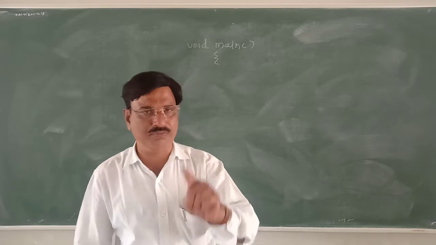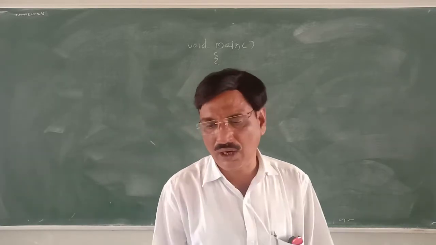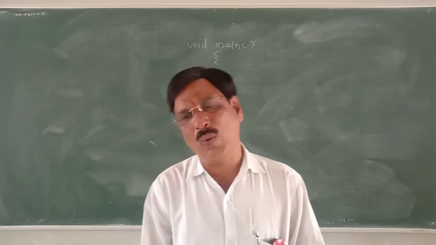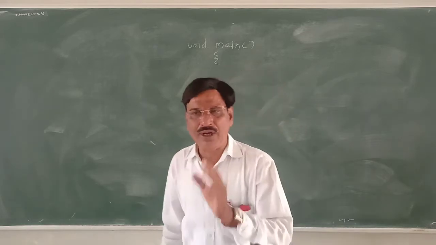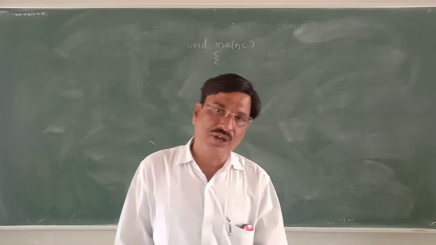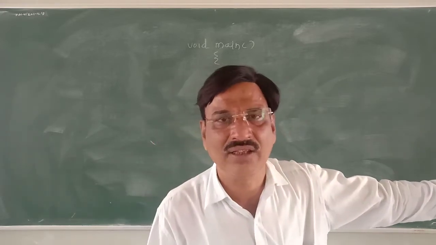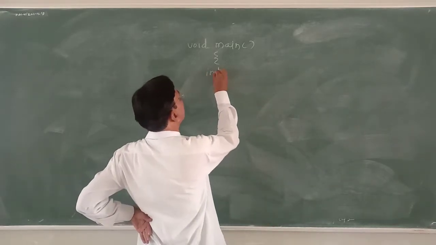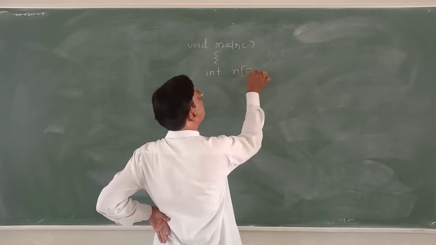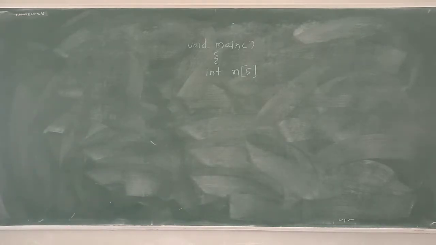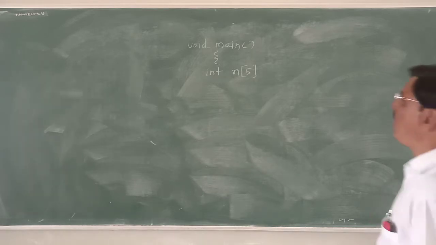First task, declare and initialize an array. In the earlier period of the array, we have seen an array can be initialized in two ways, that is static initialization and dynamic initialization. What is static initialization? As we declare int a = 8, that is static initialization, whereas int a; cin >> a, that is dynamic. Suppose here we are going to declare statically int n[5]. How to read this? Integer n of 5. This is the declaration of an array.